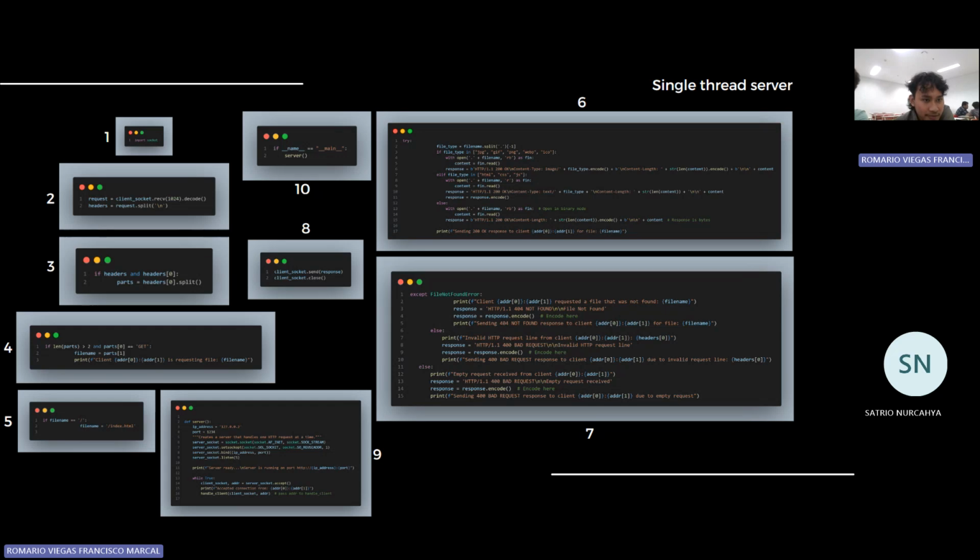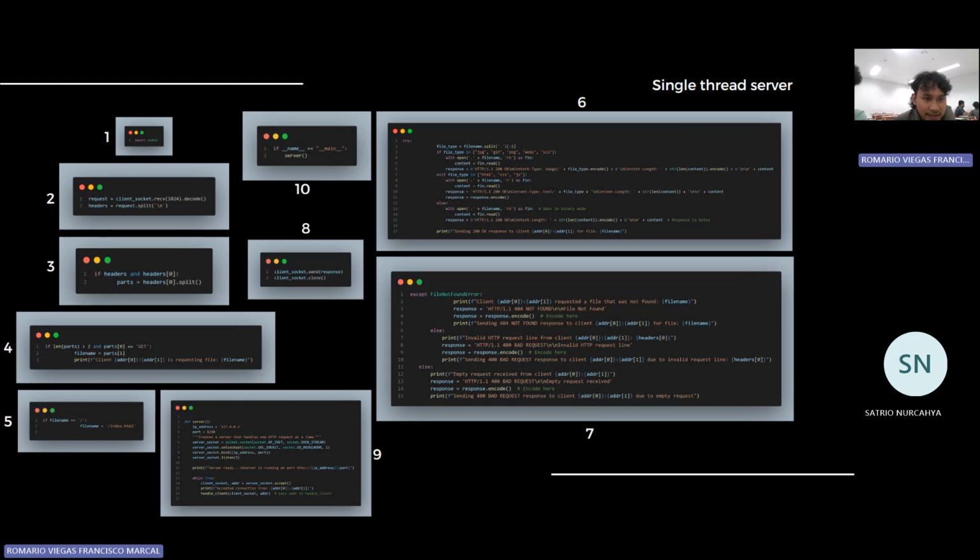For number 2, request is client socket recv, it means the server gets the request from the client, and recv 1024 means it can read at most 1024 bytes.